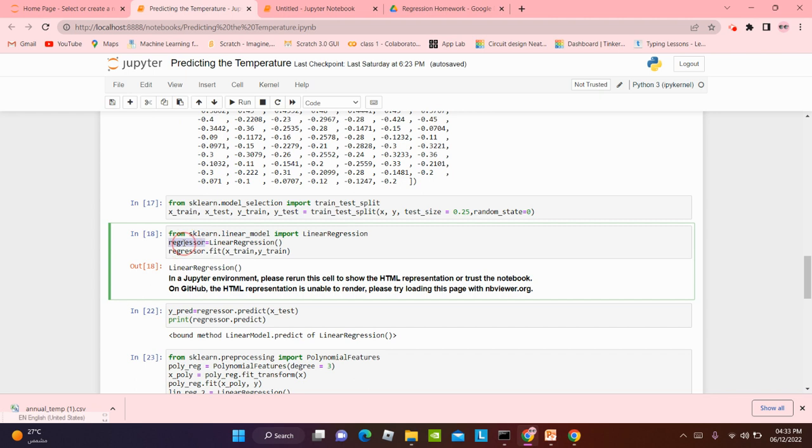We're going to make a variable regressor which stores LinearRegression because we can't write LinearRegression over and over, otherwise it will be really tough for us and we'll get tired typing it. So regressor.fit means we want to fit the training set, X_train and y_train. We want to fit those variables.